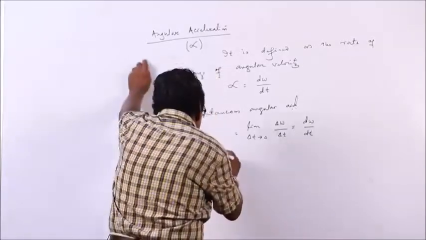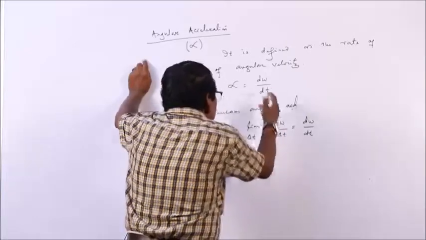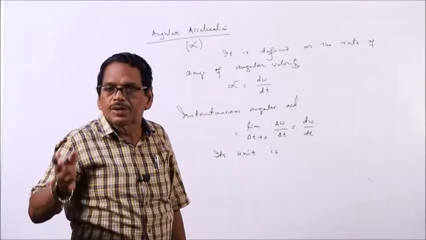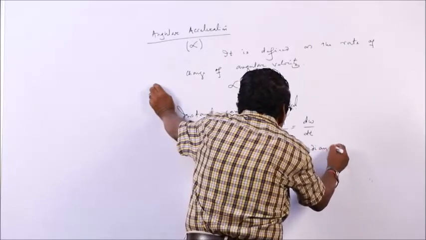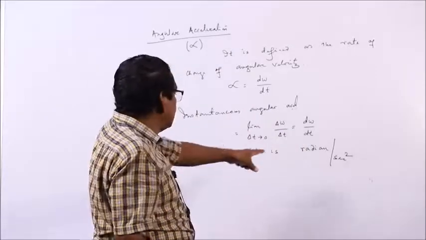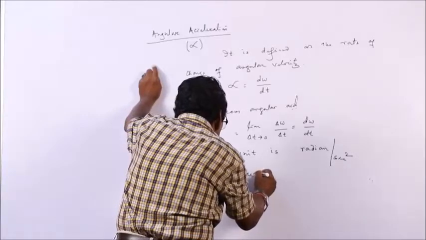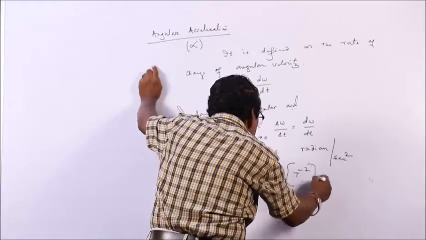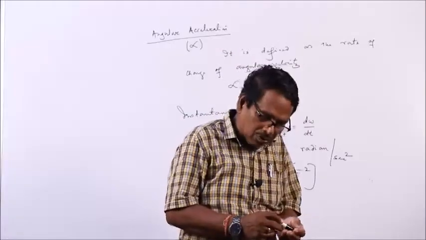What is its unit? Angular velocity is radian per second, and dividing again by time gives radian per second square. Its dimension is t to the power minus 2, because radian has no dimension. It is also a vector quantity.